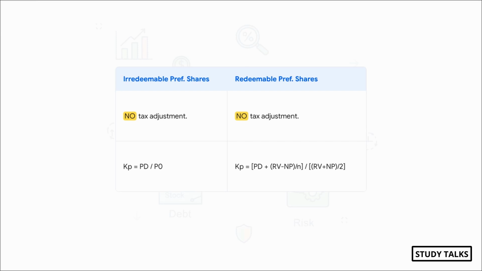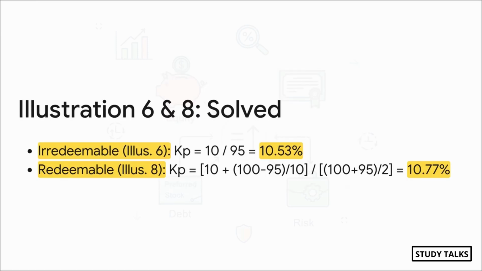This is the ultimate ICAI trap. They will give you a tax rate in the question, just dangling it there, hoping you'll bite and use it. Don't fall for it. Let's run through the numbers real quick.